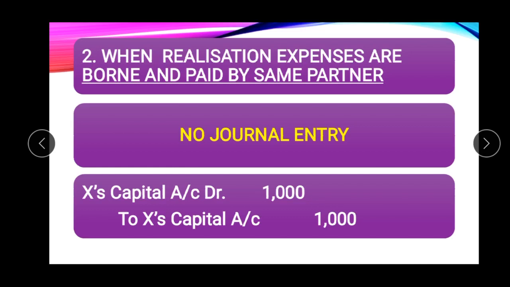Suppose expenses are 1000, and if he is making payment, his capital account should be credited with 1000. So here there is no effect on his capital account. X capital account is debited and X capital account is credited with the same amount, that is 1000. That is why no journal entry will be passed if a partner is responsible for making payment of realization expenses and he is actually making payment of those expenses.